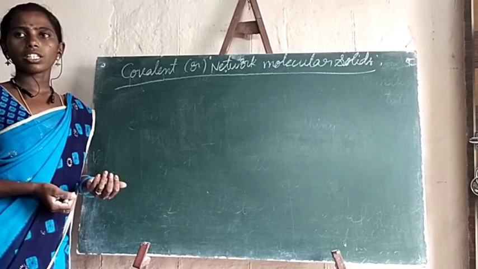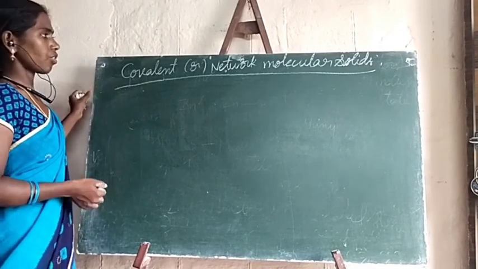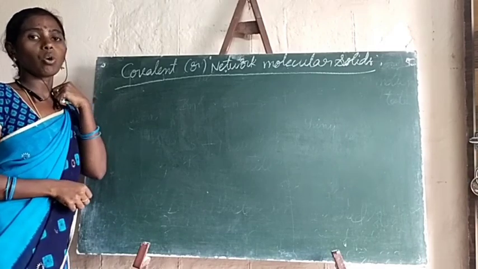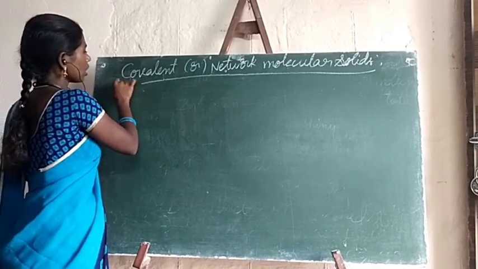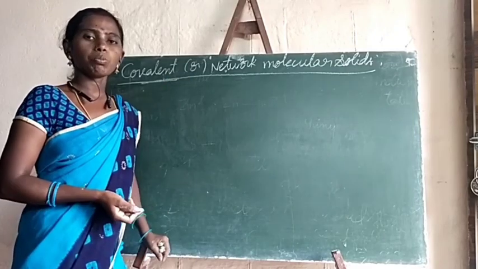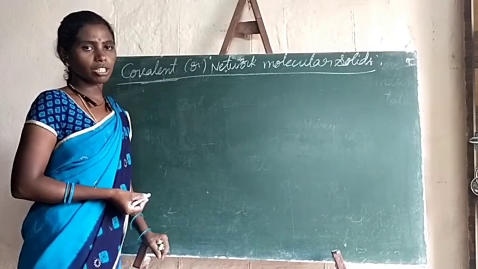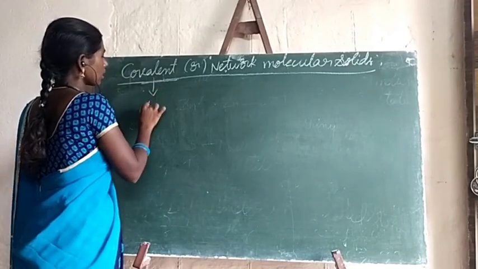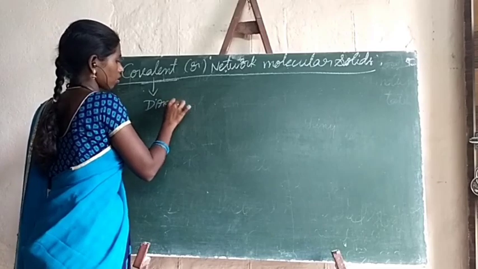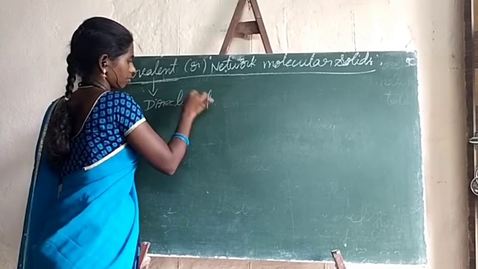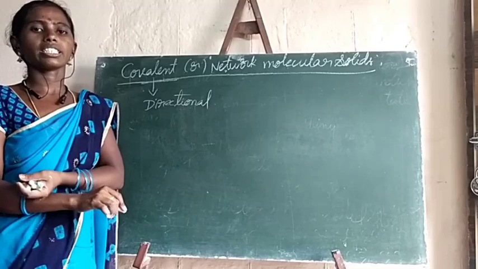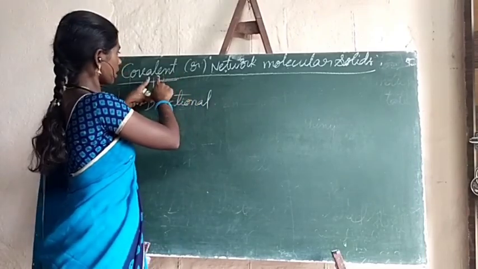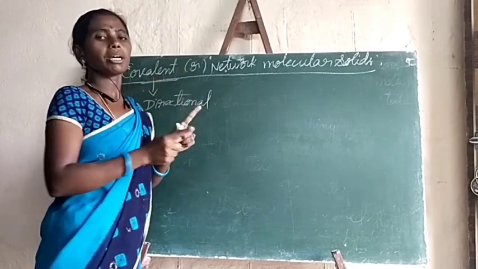So most of the crystalline solids will exist in the form of covalent or network crystalline solids. What is meant by covalent? Here we were already discussing polar molecular solids and non-polar molecular solids. I told you about the covalent bond. This covalent bond has a directional property and it is strong. The name itself indicates covalent molecular solids.